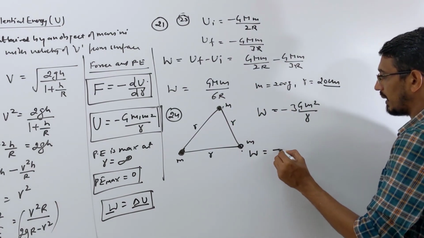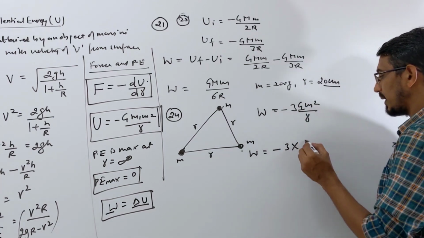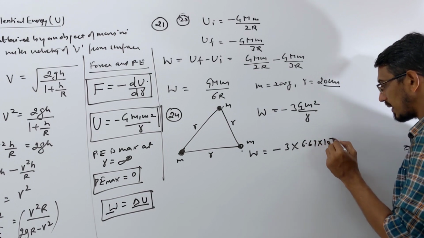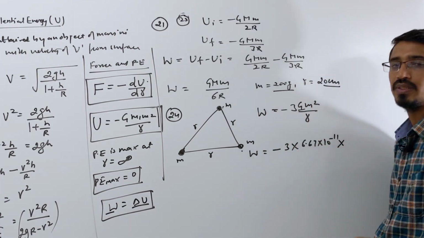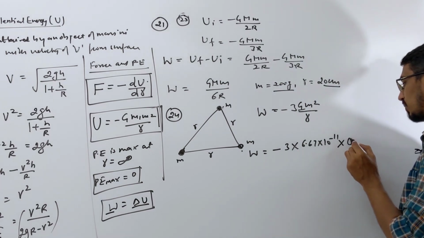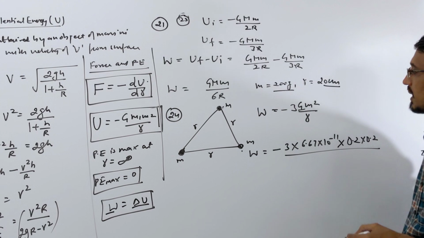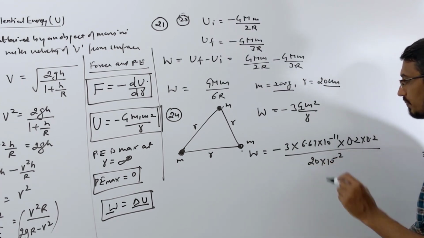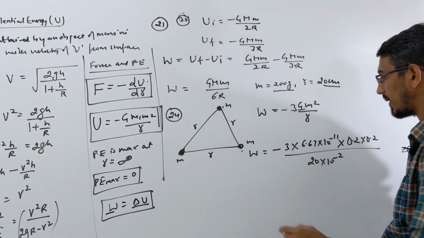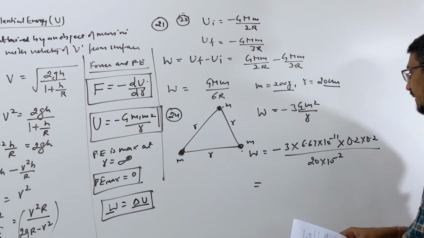So the work done will be minus 3 times G, the value 6.67 into 10 power minus 11. Hope you remember this. The mass is given as 200 gram, so in kg you can write 0.2 kg into 0.2 kg, divided by the distance, given as 20 centimeters, 20 into 10 power minus 2. Let's calculate this number. I don't have the answer, you have to calculate this anyhow.